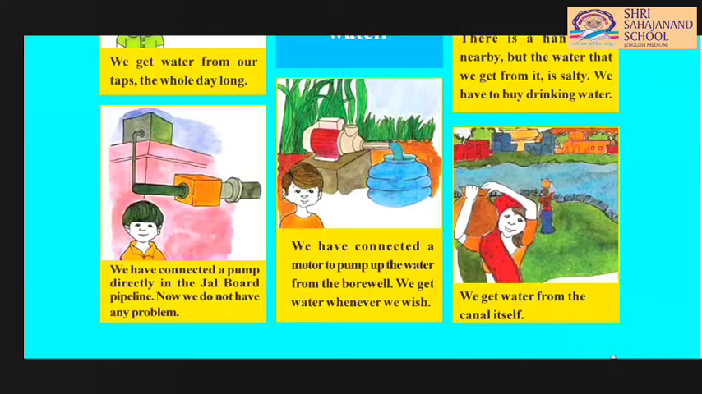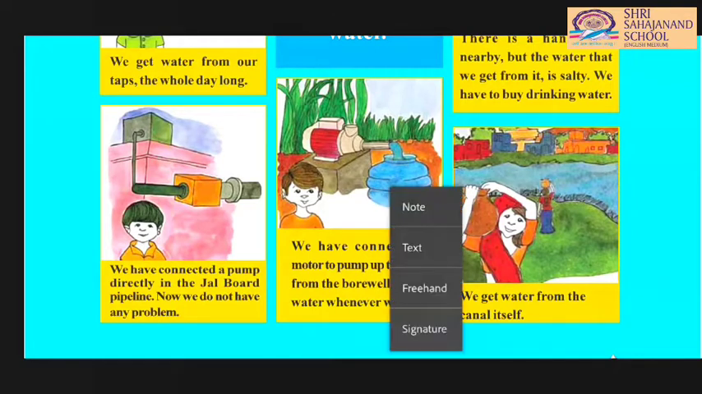Now we have connected the motor to pump up the water from the borewell. Now they are using the borewell to collect the water, and we get water whenever we wish. From a borewell you can get water with the help of a motor anytime you want. Why anytime? Because in a borewell there is enough water to use. So with the help of the motor they can collect water.